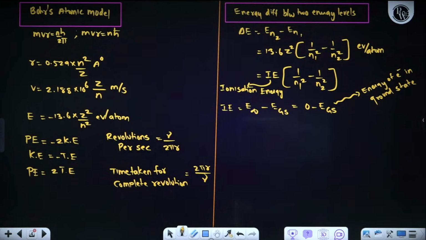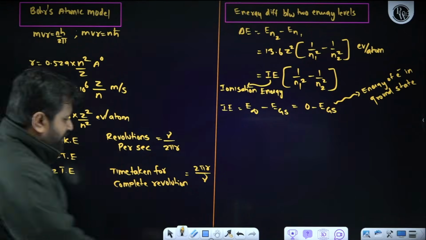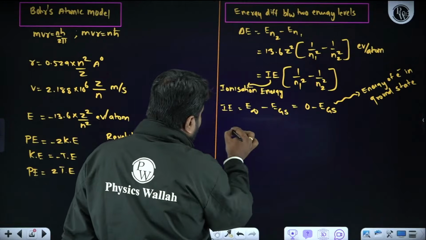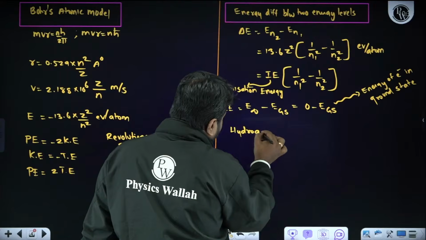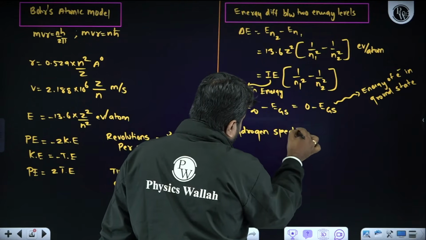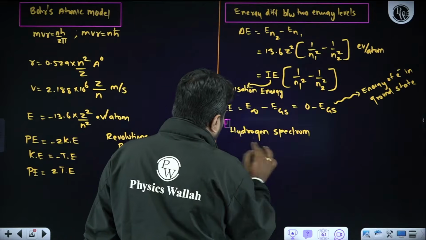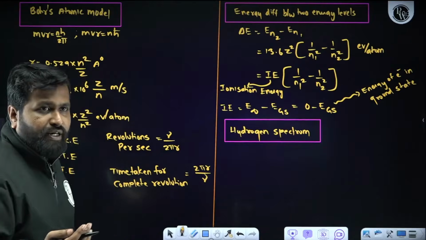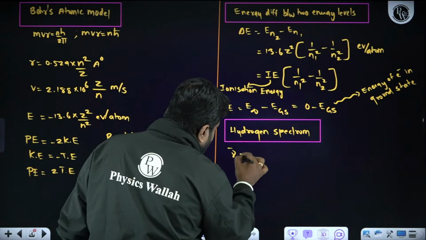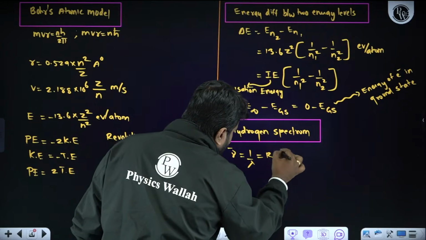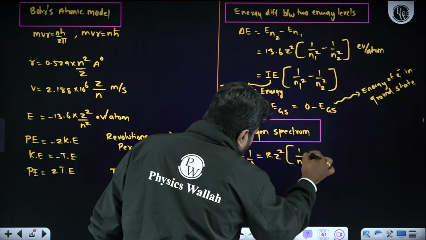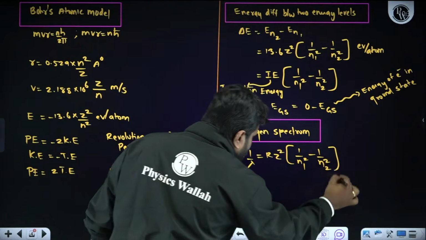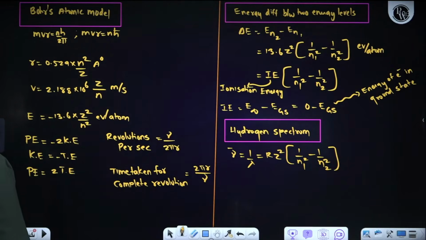The next thing, short question. From where exactly can we expect the question? We can expect it from the hydrogen spectrum. When it comes to the hydrogen spectrum, what is the formula we know? Wave number, that is nothing but the reciprocal of wavelength, equals R into Z square into 1 by N1 square minus 1 by N2 square. So we can use this formula to calculate wave number in the hydrogen spectrum.